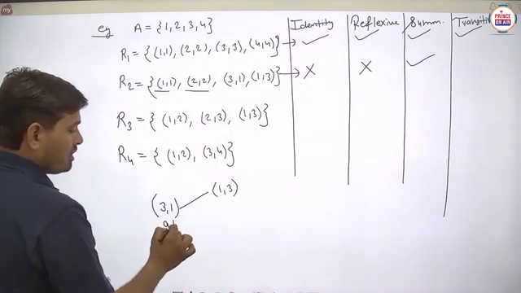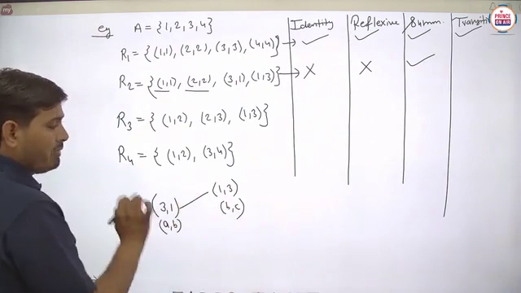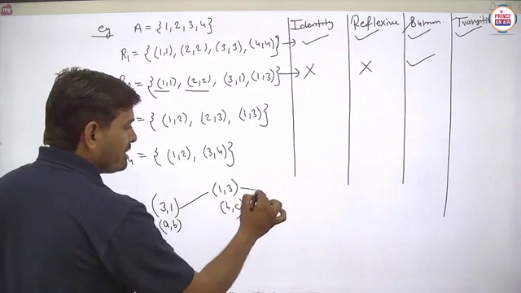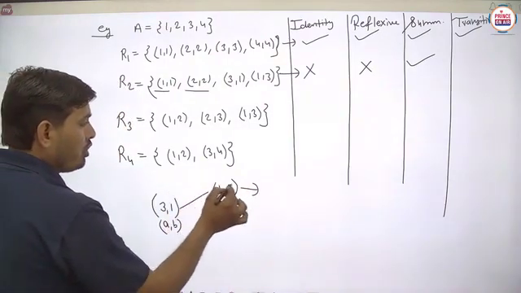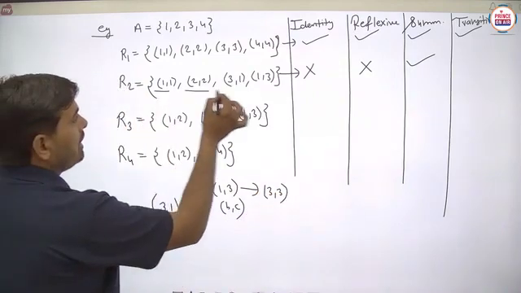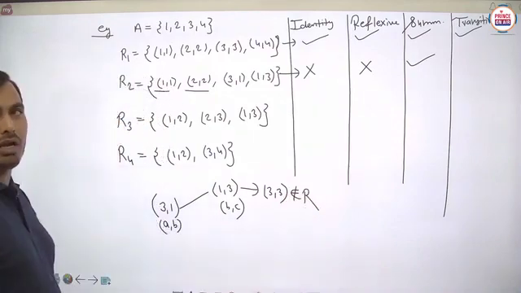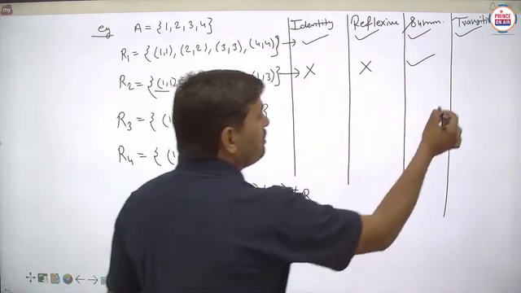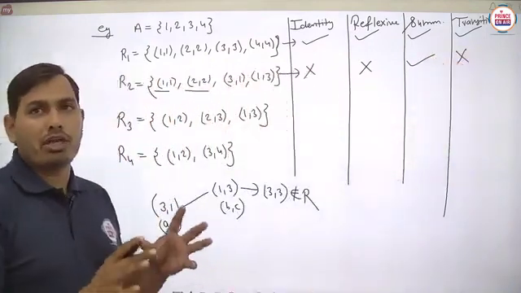Now student, this is taken as AB, then this is taken as BC, because this B and B are the same. Now AB and BC both are available. Now we are checking whether 3,3 belongs to R or not. So basically student, here 3,3 does not belong to R. Is that clear? What can we say about the transitive? This is not said to be transitive.